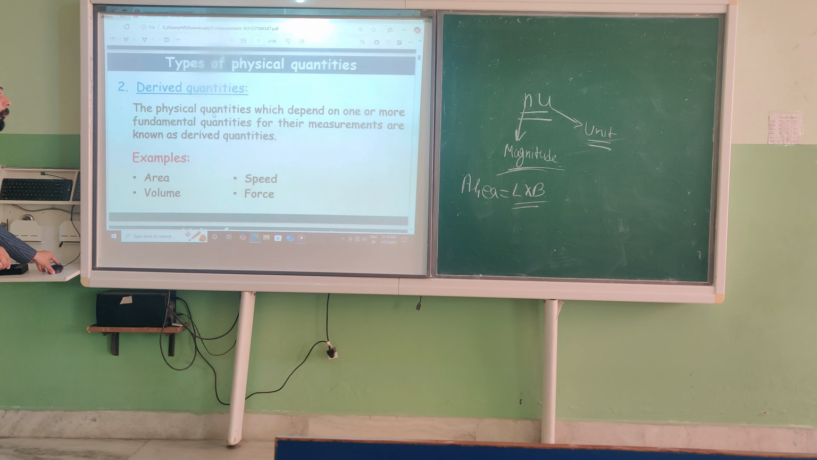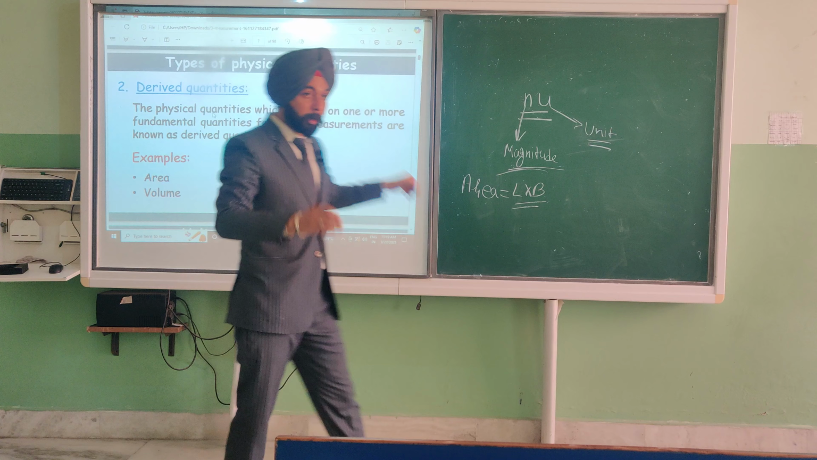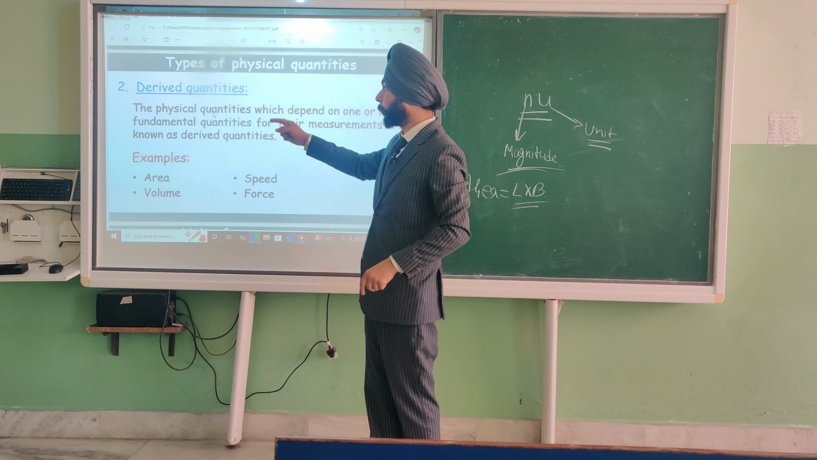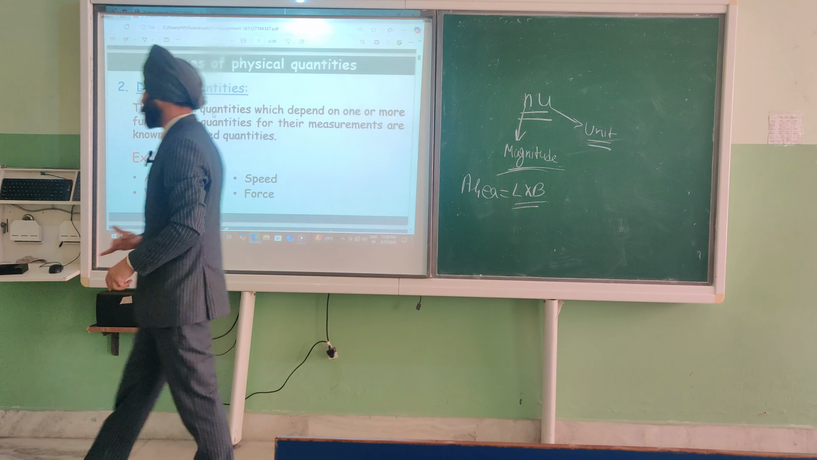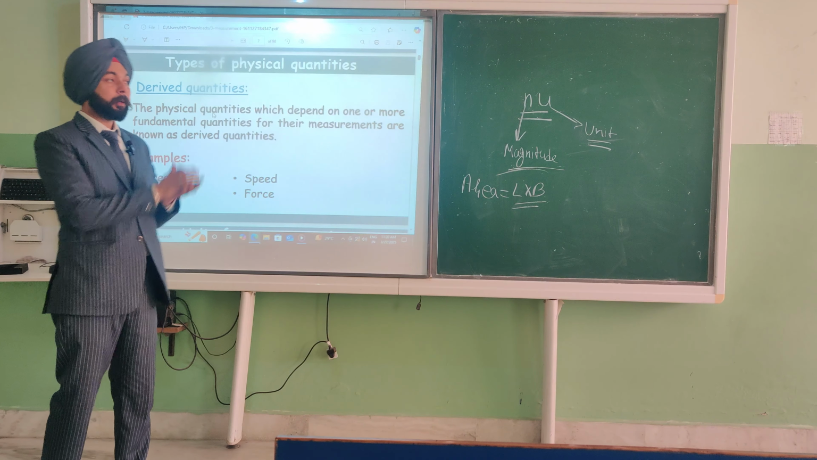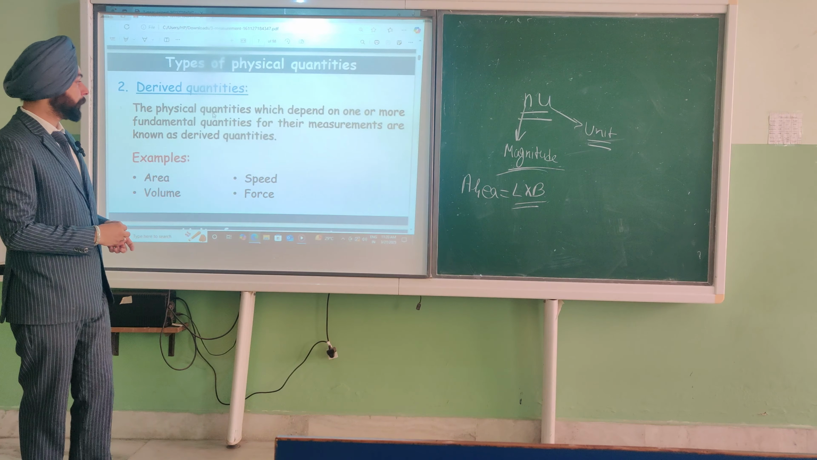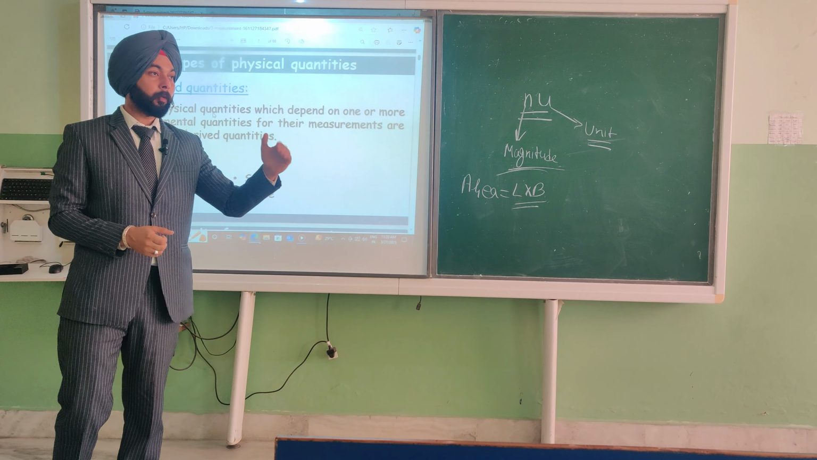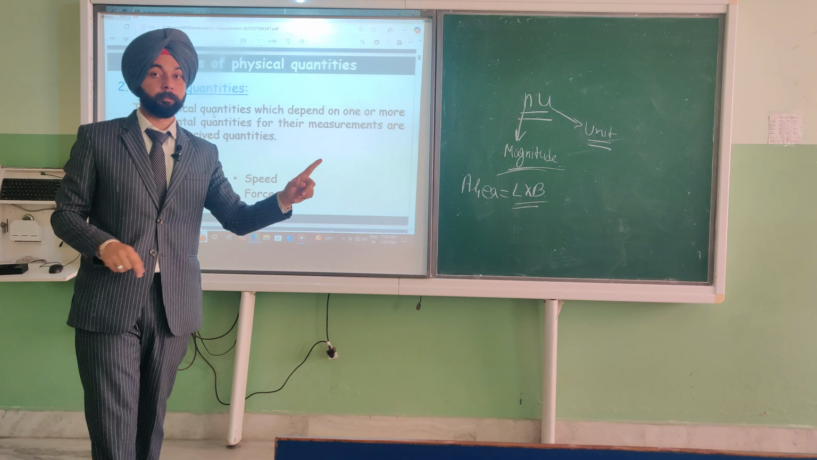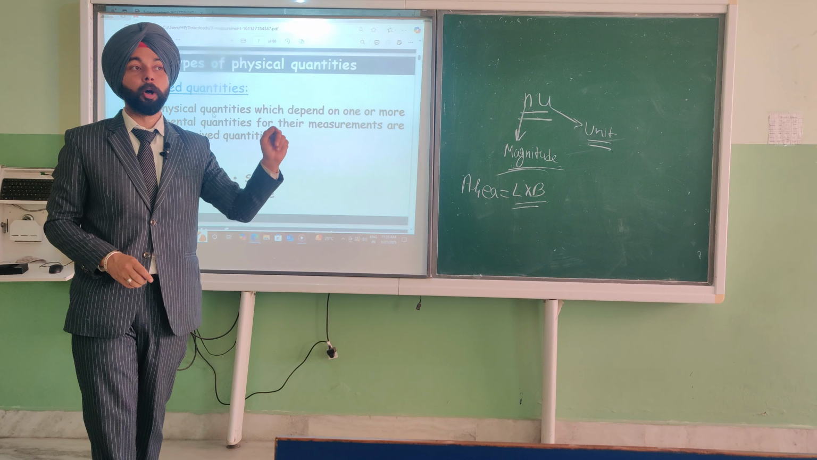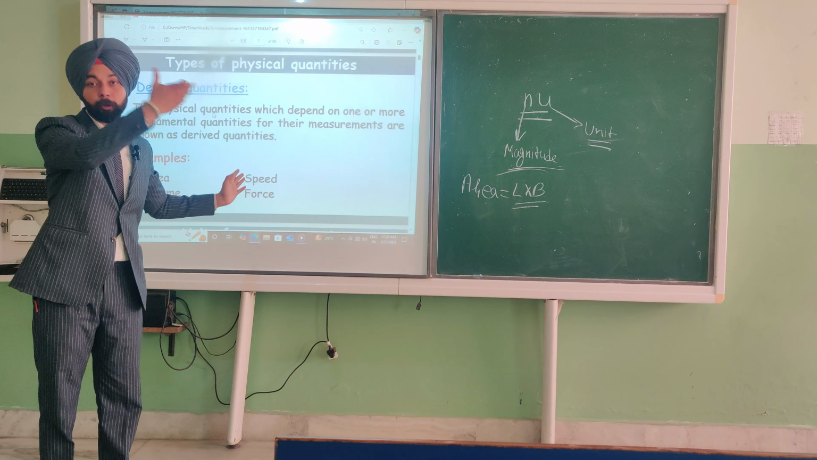Next type of physical quantity is the derived quantity. This is the physical quantity which depends upon other fundamental quantities. For the measurement it depends on one or two fundamental quantities. Fundamental quantities have their own value. They do not depend on other quantities, but a derived quantity depends upon others.